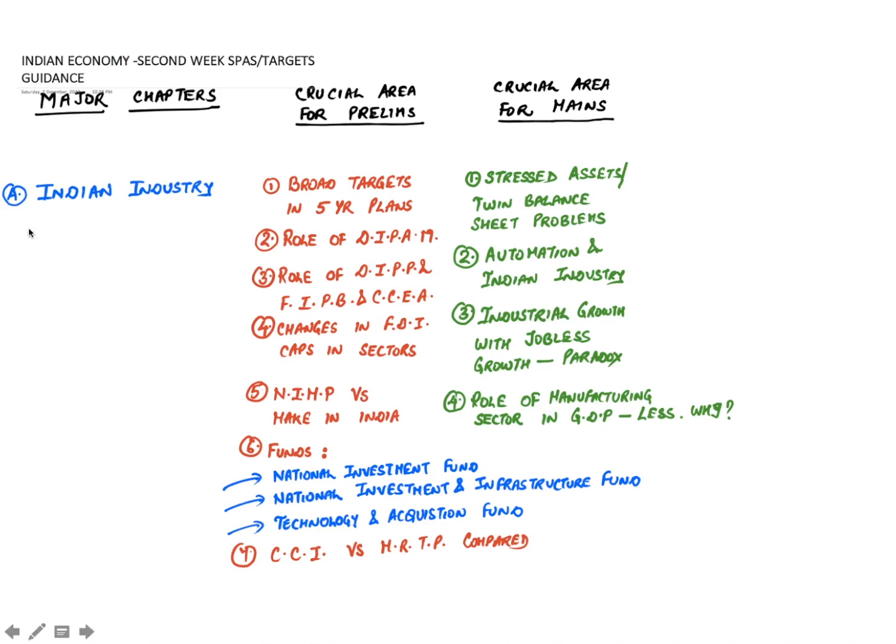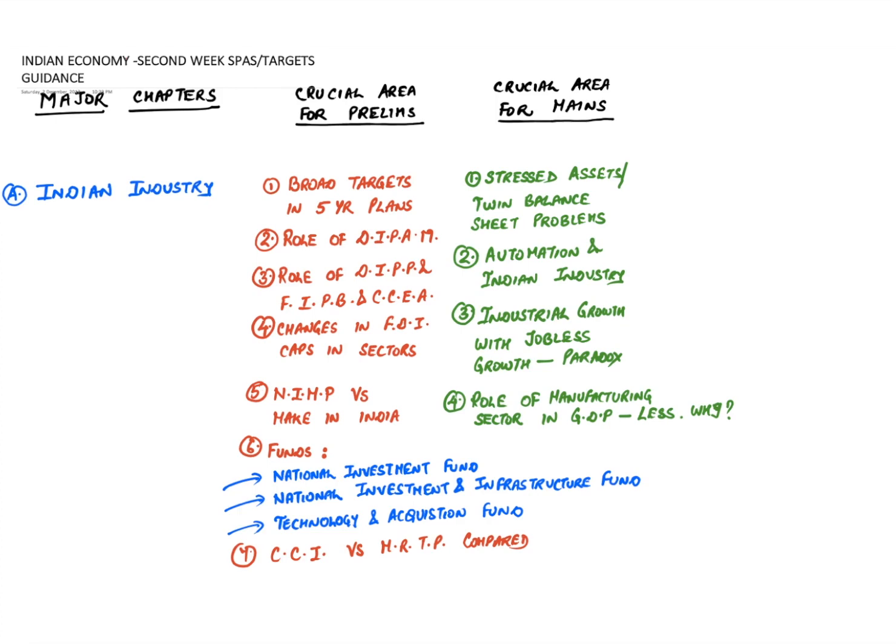So one area is Indian industry, one chapter which you have to focus upon this week's targets. In this, some areas are crucial for prelims. You should take down notes in these areas. One is broad targets in 5-year plans. One is the role of DIPAM, that is Department of Investment and Public Asset Management. Third, role of DIPP, FIPB and CCEA. I repeat it again: Department of Industrial Policy and Promotion, Foreign Investment Promotion Board and Cabinet Committee on Economic Affairs.